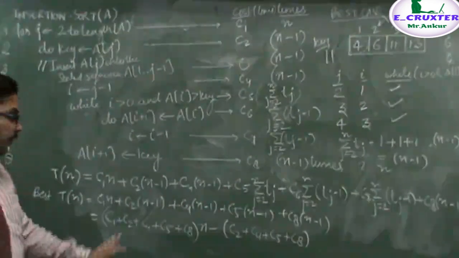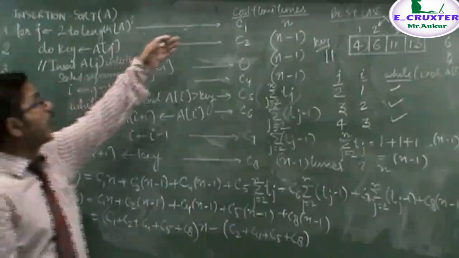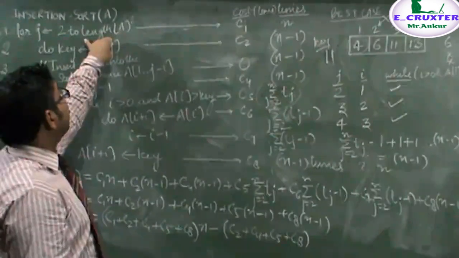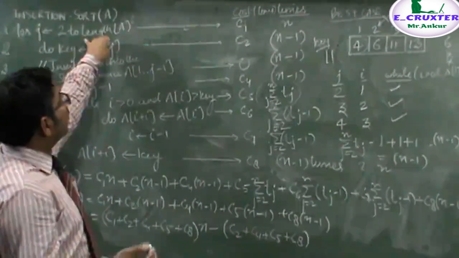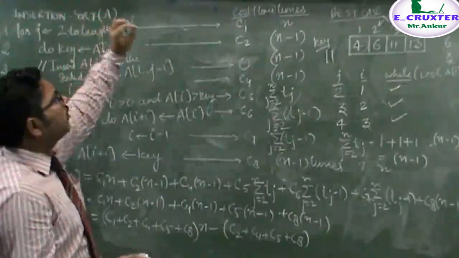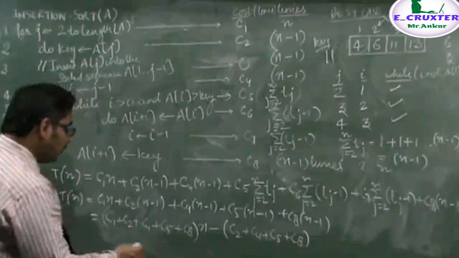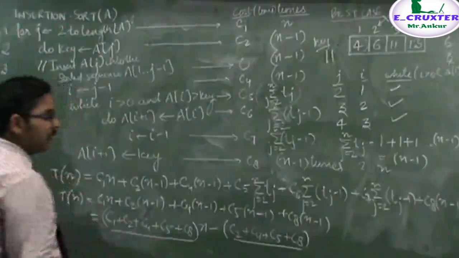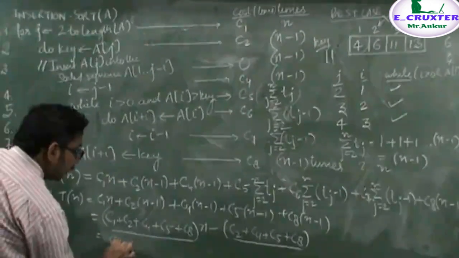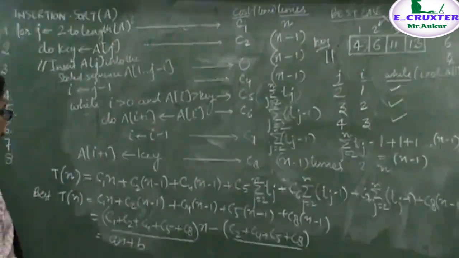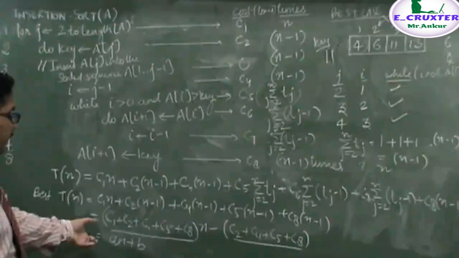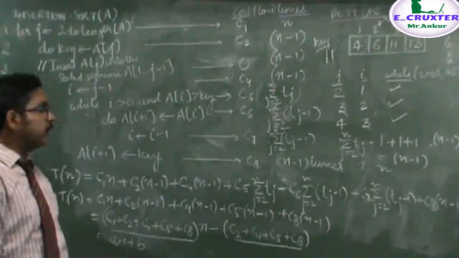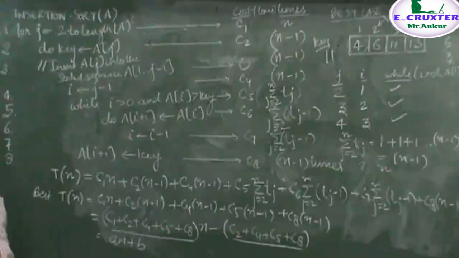From this you should understand that these are basically constants, representing the time the processor takes to execute each instruction, which is a very small time. Hence, if we say the first total sum is A and the second total sum is B, including the minus sign, this equation will become An plus B, where A and B are constants. It means that in the best case, the running time of insertion sort is of linear order.